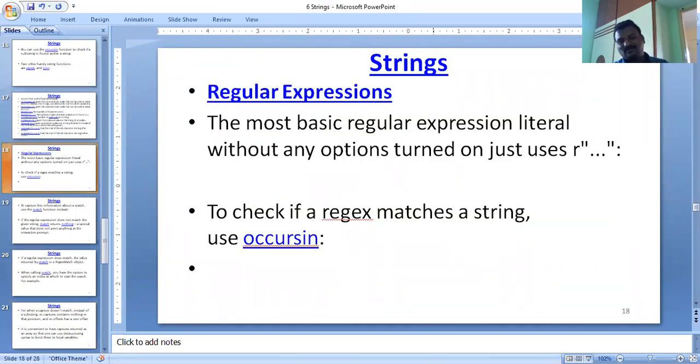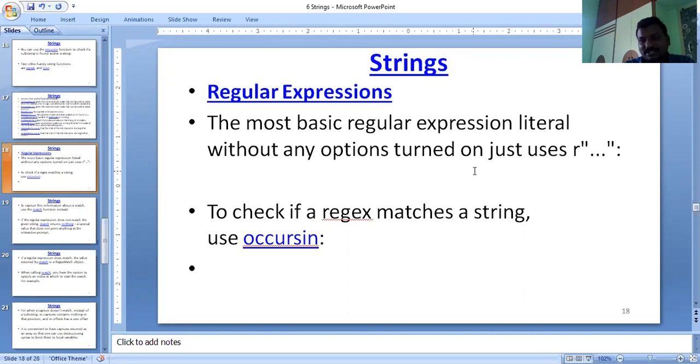Another important one is the regular expression. What is a regular expression? Most of the basic regular expression literals without any option turned on just use a string value.